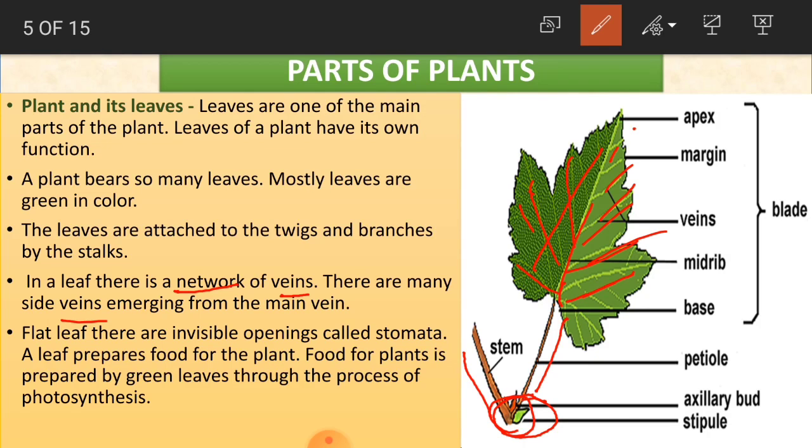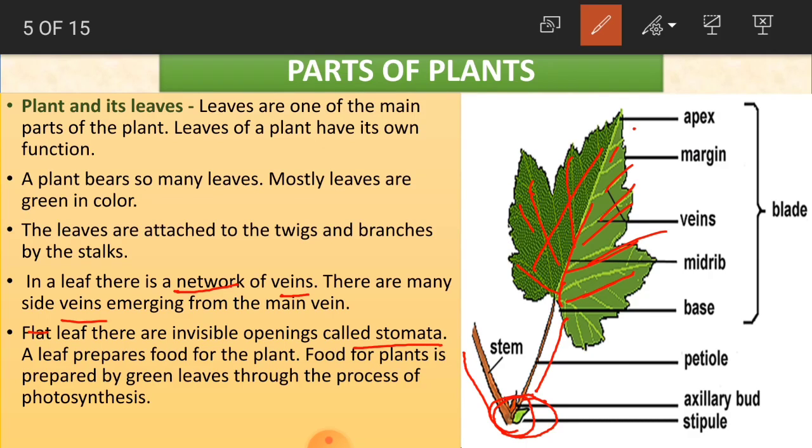Okay, children. Now flat leaves. Not most of the leaves, every leaf is again different. As I said, you have different types of leaves, as we have different types of flowers and fruits. Here also, different types of leaves. So all the leaves are having invisible openings called stomata.